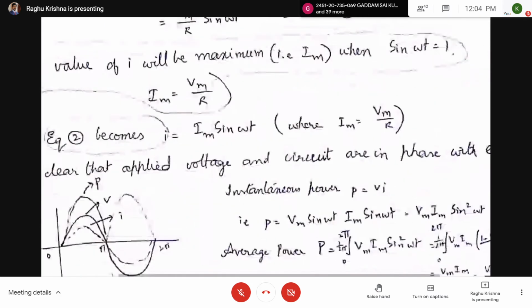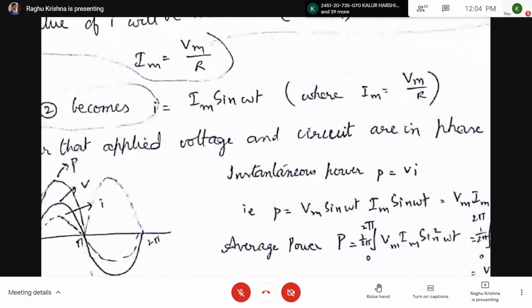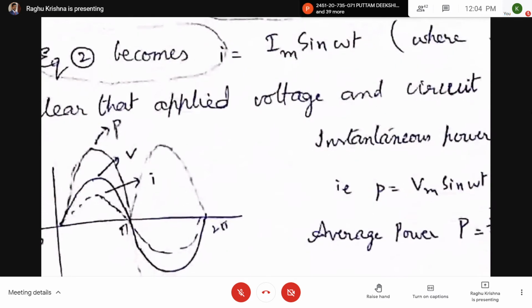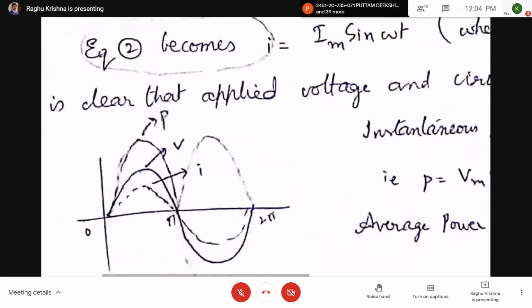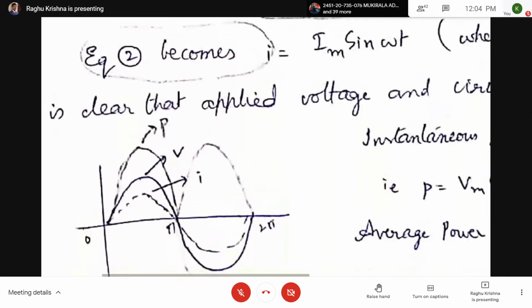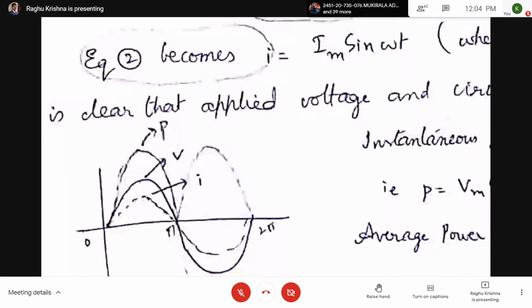Now let us draw the waveforms. Here is the waveform for voltage and current. We have three waveforms: power waveform, voltage waveform, and current waveform. V is the voltage waveform, so V equals Vm sin omega t. You can write the voltage waveform like this. What about current? The current waveform is I equals Im sin omega t. Below the voltage waveform, I have drawn the current waveform.